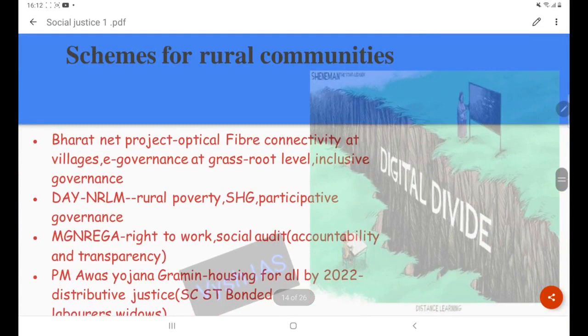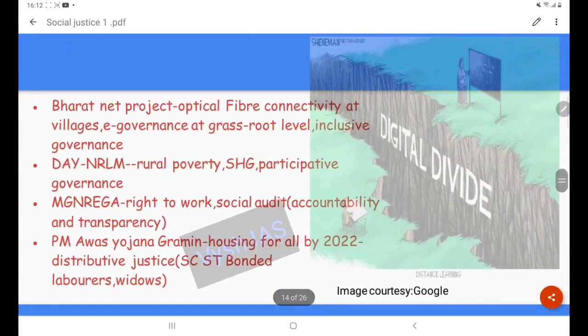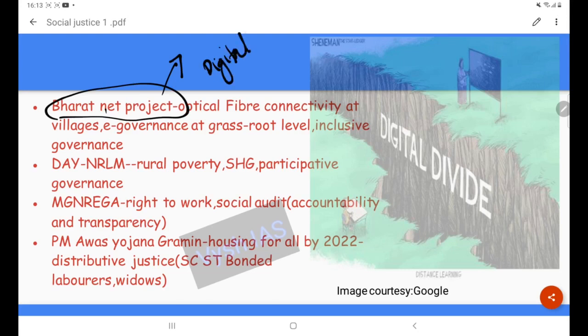Now what are the schemes for rural communities? Here also you can quote some 3 or 5 schemes. The BharatNet project. If in the earlier slide we learned about the digital divide, digital deprivation problem, then from here we can write another point, the BharatNet project. This is like a solution. Optical fiber connectivity enhances e-governance, and it is embracing inclusive governance.